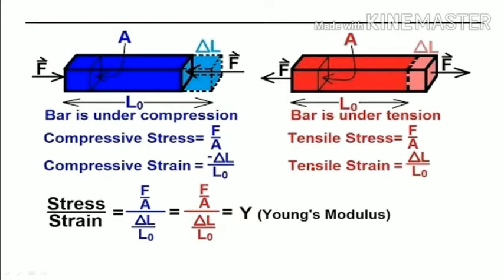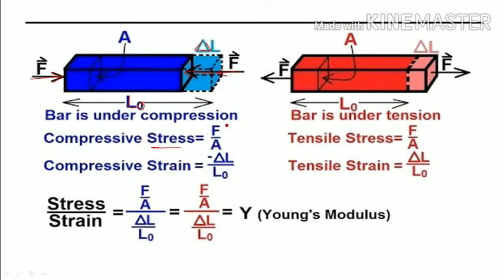In this example we are clearly going to see the force. I have taken a body like this, with the length L naught. Now I am applying a force in this direction and in this direction. That means I am compressing it. Whenever you compress it, its length decreases. So here delta L is the change in length. The bar is under compression, so it is the compressive force, and automatically we will get compressive stress.